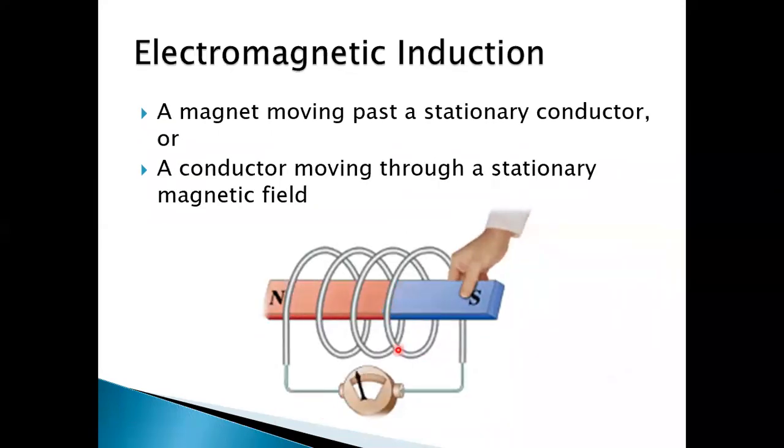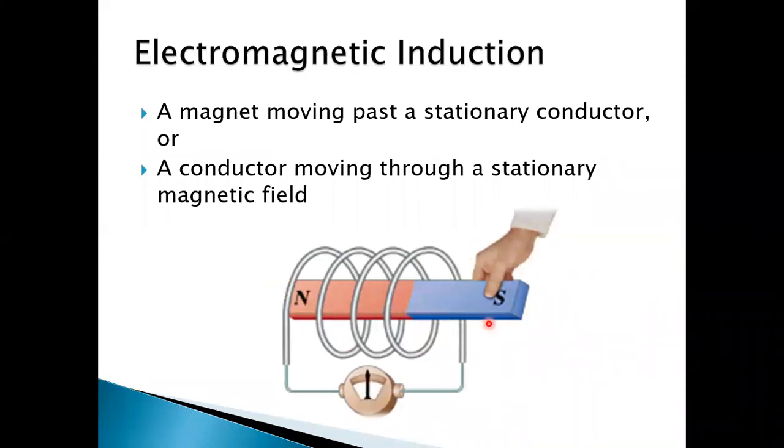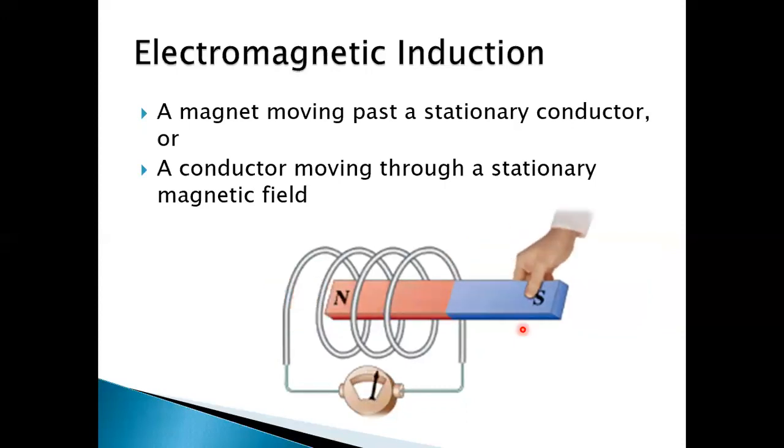Next you see here, there is only one coil and the terminal of the coil is connected with the galvanometer. You see here, no battery is there, but as soon as the magnet moves in and out, the pointer of the galvanometer deflects, indicating that current gets induced in the coil due to movement of the magnet. So work done in moving the magnet in and out is converted into electrical energy.